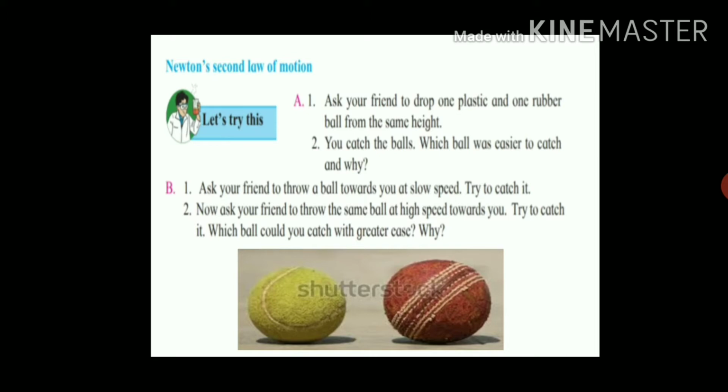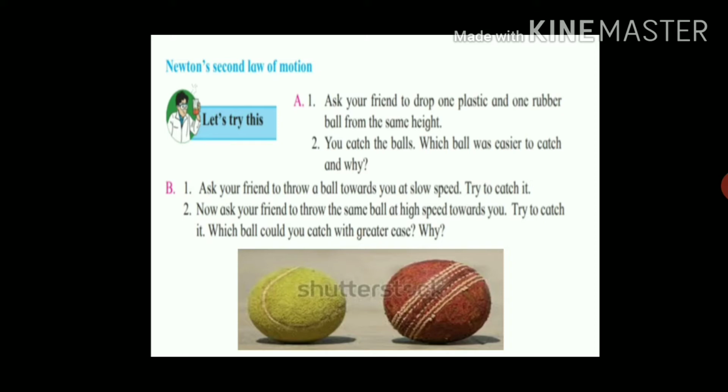What is the reason behind this? Because the bullet fired from the gun has a maximum velocity. So the momentum and the impact are large, and it can easily penetrate the wooden plank.